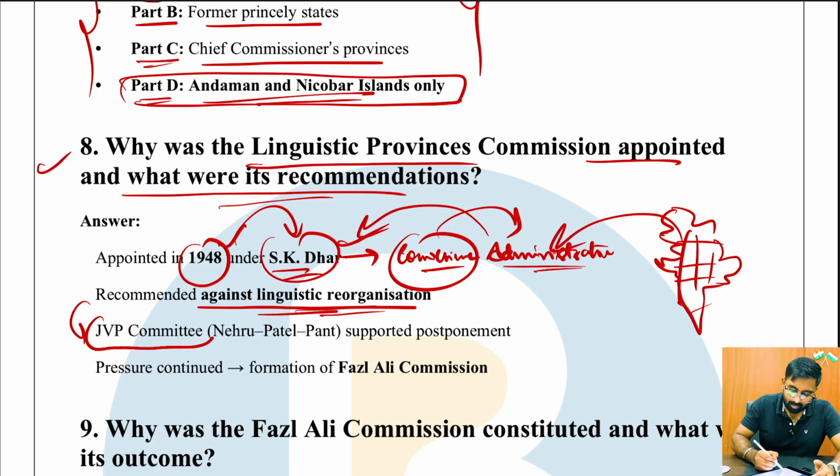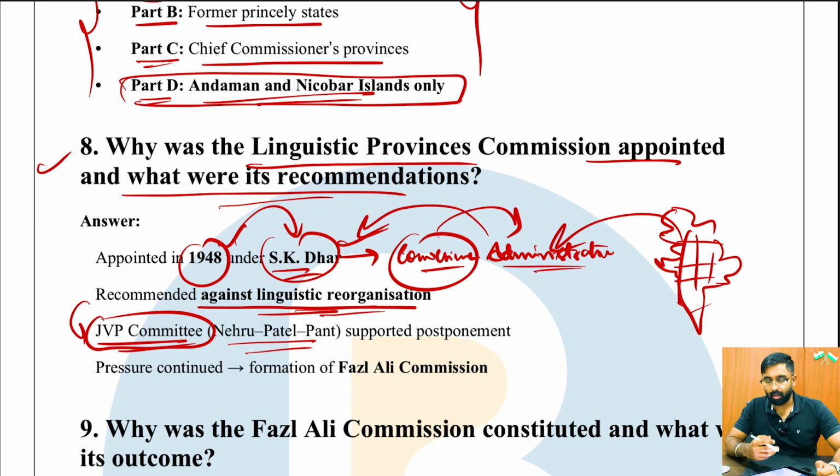However, later it created a lot of resentment, and Congress had to create another committee, the JVP committee, the famous committee which had Jawaharlal Nehru, Vallabhbhai Patel, and Pattabhi Sitaramayya, who supported the postponement. However, even there they did not speak about the creation of states based on linguistic lines.